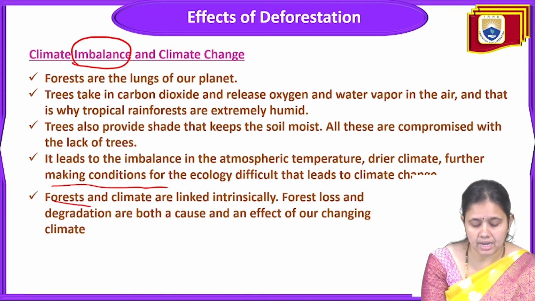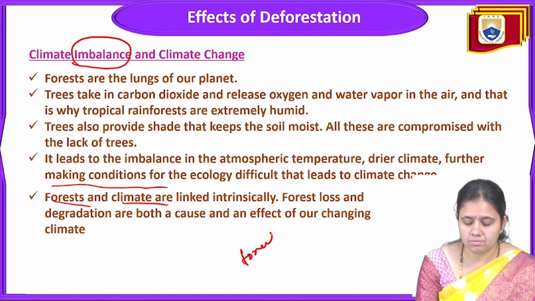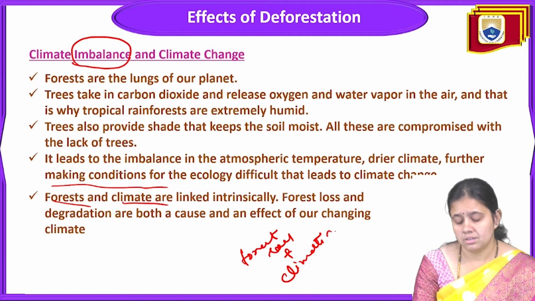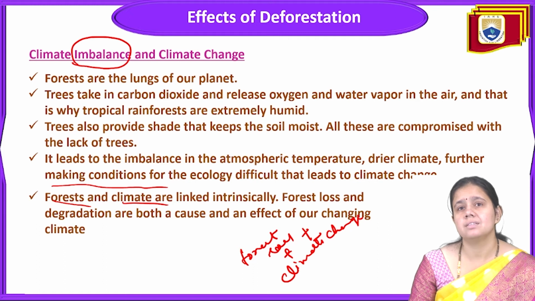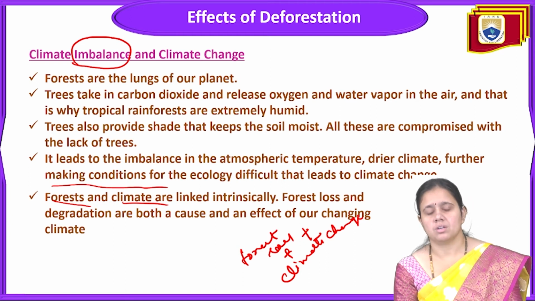So forest and climate are interlinked, and forest loss and degradation are both a cause and effect of our changing climate. Forest loss and climate change are interlinked with each other, and this is the reason for the imbalance in the climate. Trees provide shade that keeps the soil moist, and when we remove the trees, the soil is going to be dry. Because of the dryness, sometimes erosion will also occur, and it leads to imbalance in the atmospheric temperature.